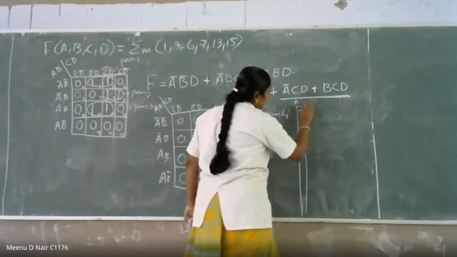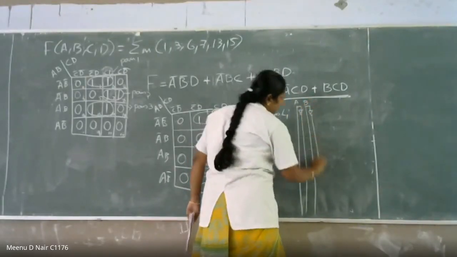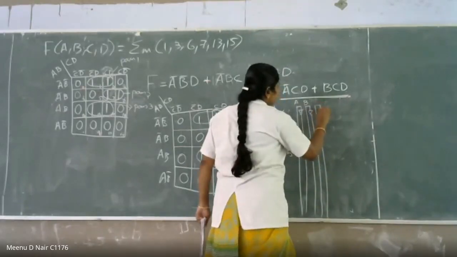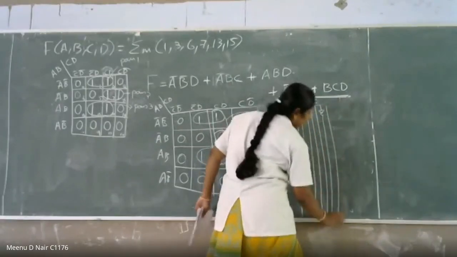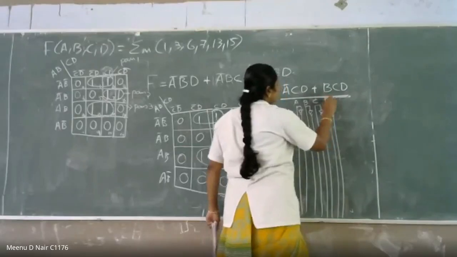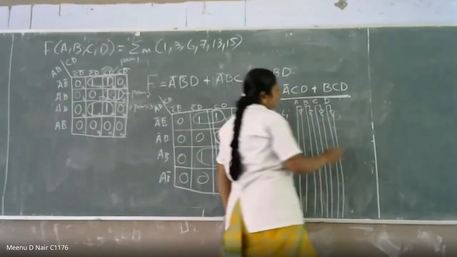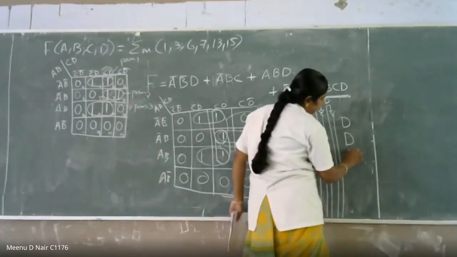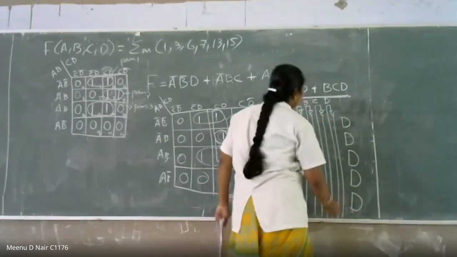This is A. This is B. This is C. This is D. So how many input AND gates are there? Sorry, 5. 1, 2, 3, 4, 5.